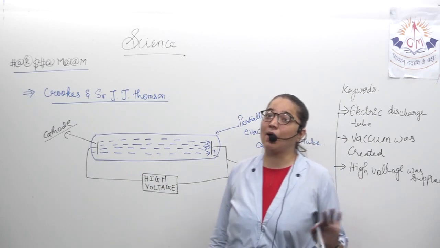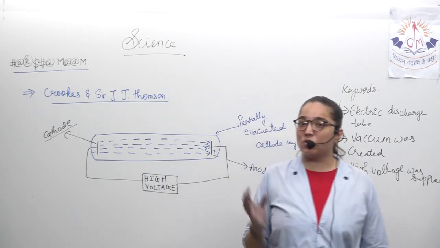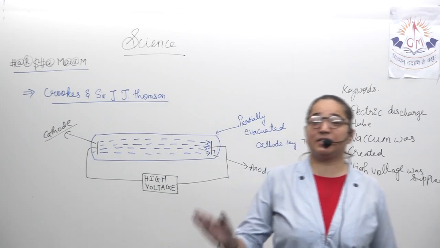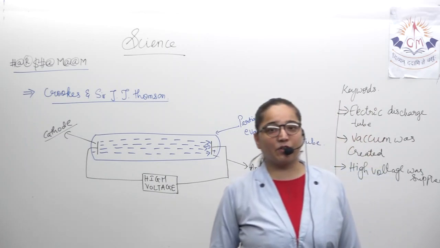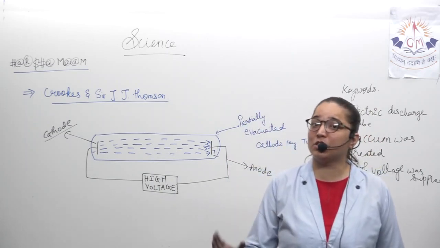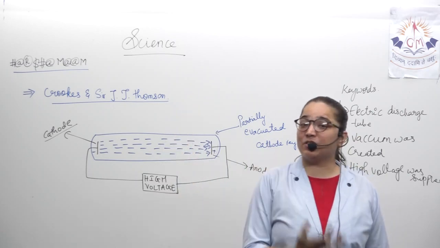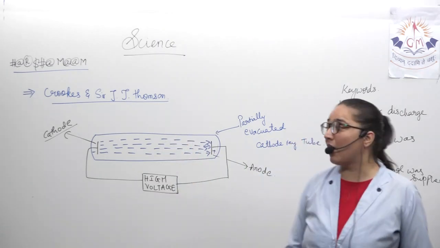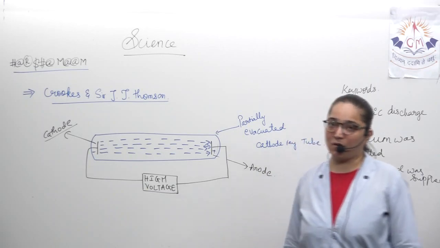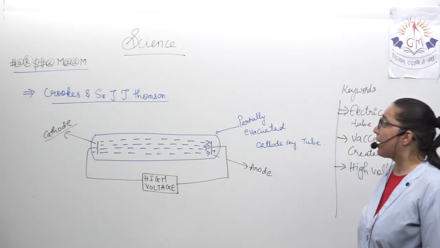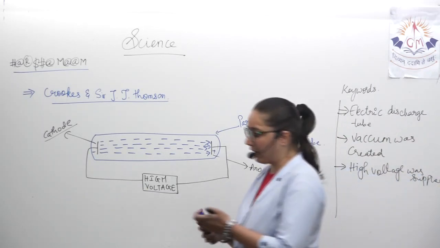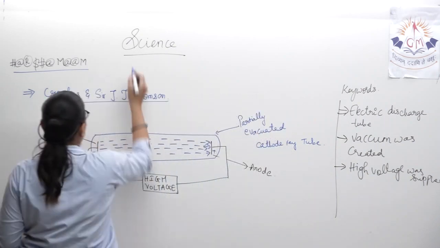And this is how they came to know that it is not only the protons which are present in the atom, but also the electrons, which are responsible for this going from negative to positive. And this is how electrons were discovered. Okay, once again, we are talking about the discovery of electron.